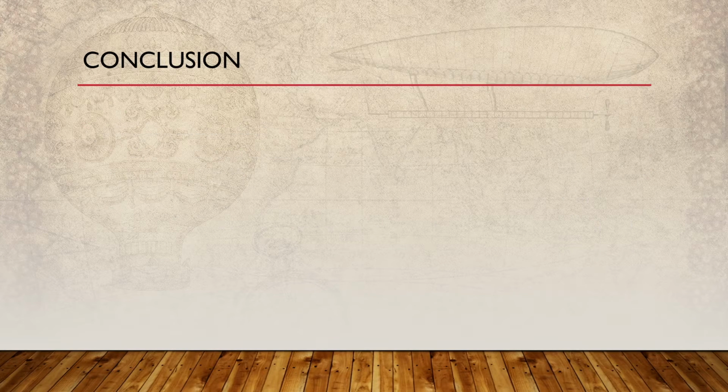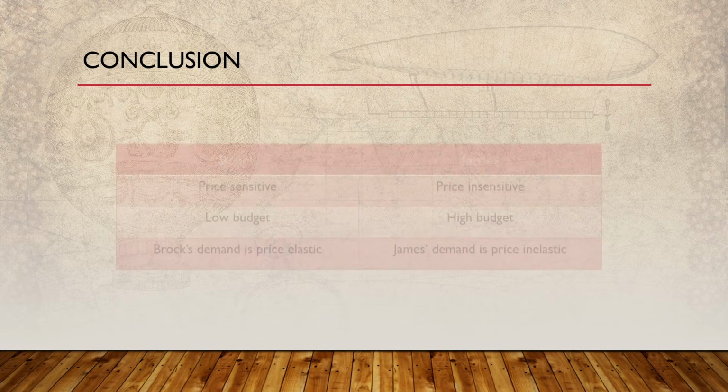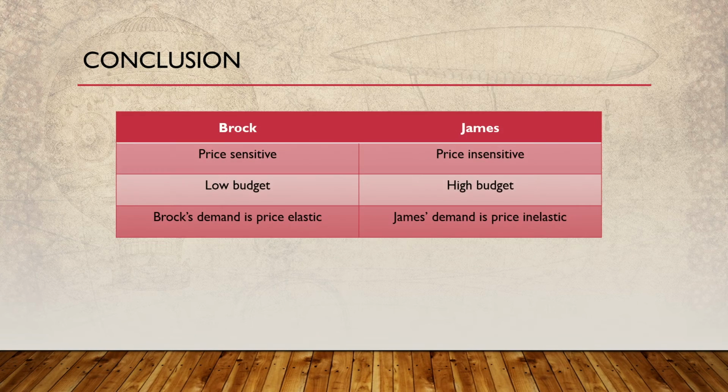All right. So the final conclusion over here is in this beautiful table. We have Brock, we have James, and we can say that Brock is quite price sensitive because he lives on a budget.